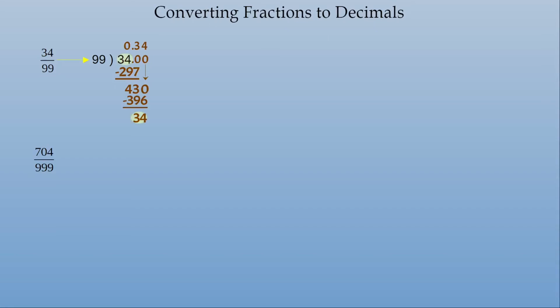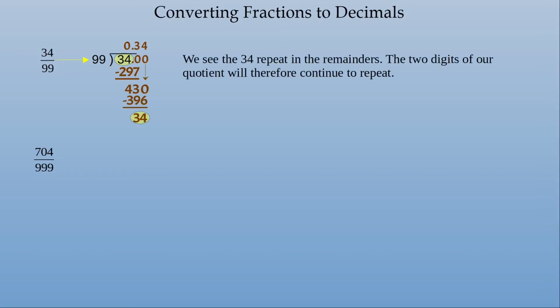Hold on. Hey, look at that. The 34 shows up again. So we see the 34 repeating in the remainders, which means the 2 digits of our quotient will therefore continue to repeat. Because I'm just going to take away another 297 in the next step, which is going to give me 43, and then I'm going to take away 396 in the step after that, which is going to leave me 34 again. So it's just going to alternate between me taking away 297 and 396, each of which correspond to the 3 and the 4 in the quotient. So 34/99 is 0.34 repeating, which is just the digits in the numerator.